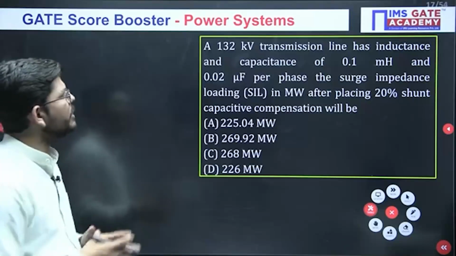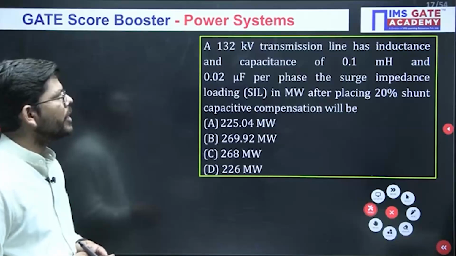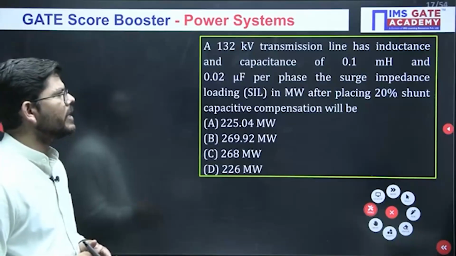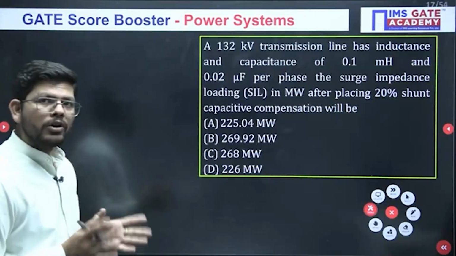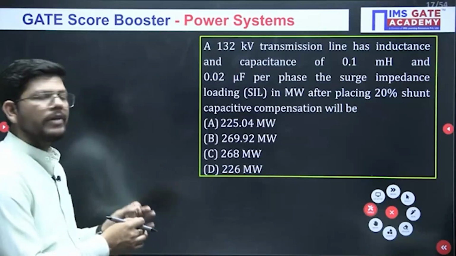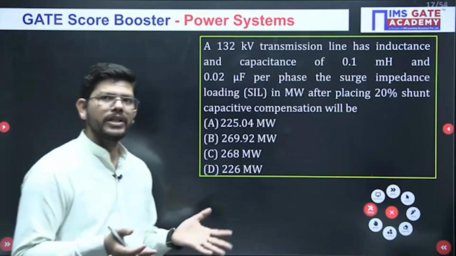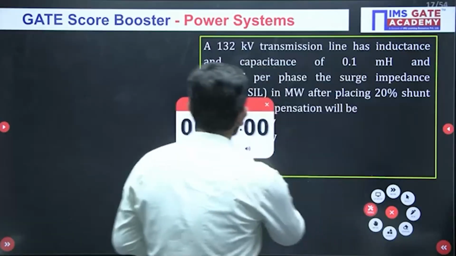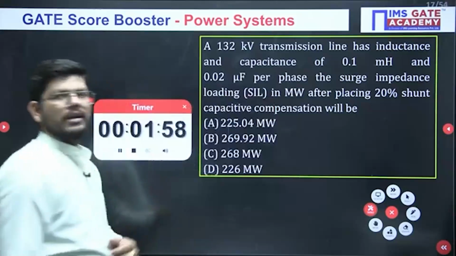What has been given in this question is a 132 kV transmission line that has an inductance and capacitance of 0.1 millihenry and 0.02 microfarad per phase. The surge impedance loading in megawatt after placing 20% capacitance compensation will be? So without compensation and with compensation, when we use 20% shunt capacitive compensation, what will be the new surge impedance loading? This is what we have to calculate. Let me see whether you are able to solve this kind of question, and your time starts now.